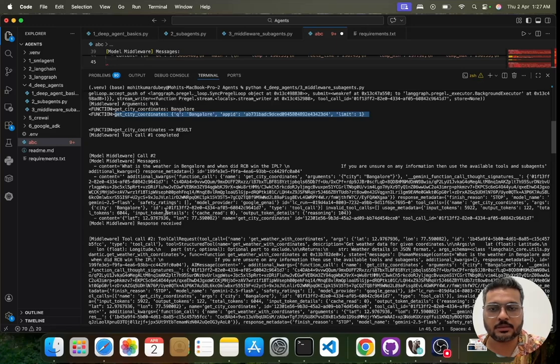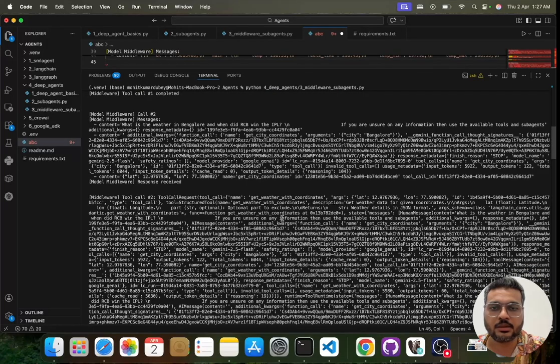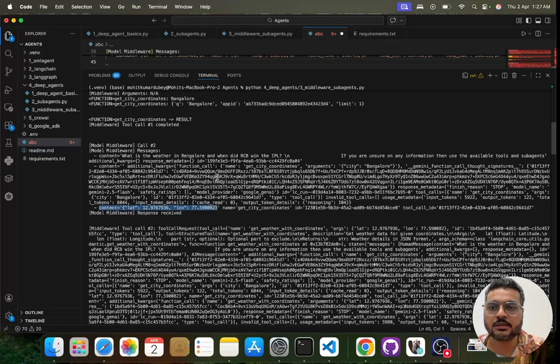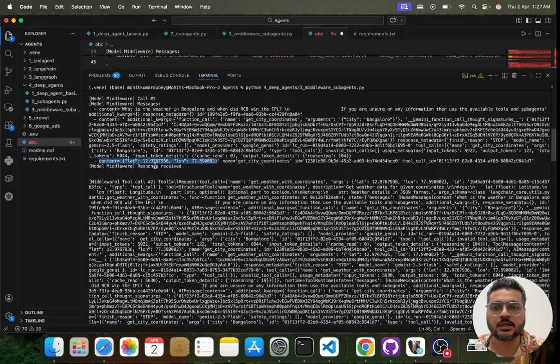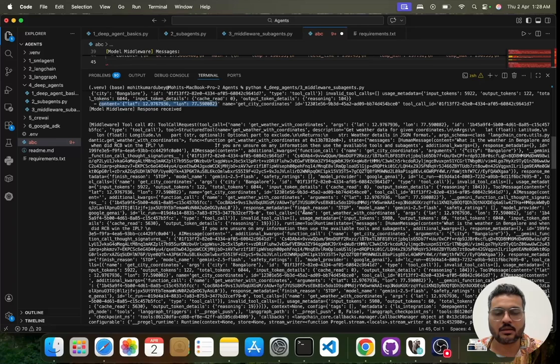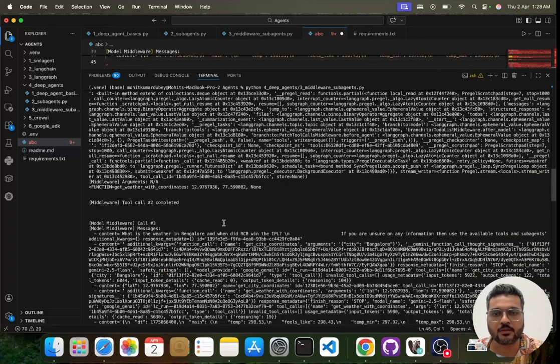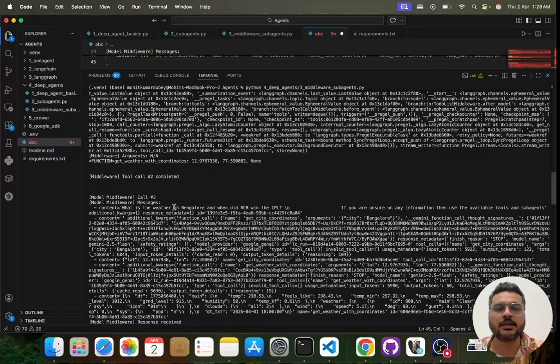The city is Bangalore, and it is making this call, and then we are going to get the result. So you can see here is the result that was received. Now this result will be passed to this particular function. You can see get weather coordinates, and in the arguments we are passing the latitude and the longitude. You can see this, right? Now this function, again with the whole structure, will be called. Once the call is completed, at this point you have the weather details now, right?